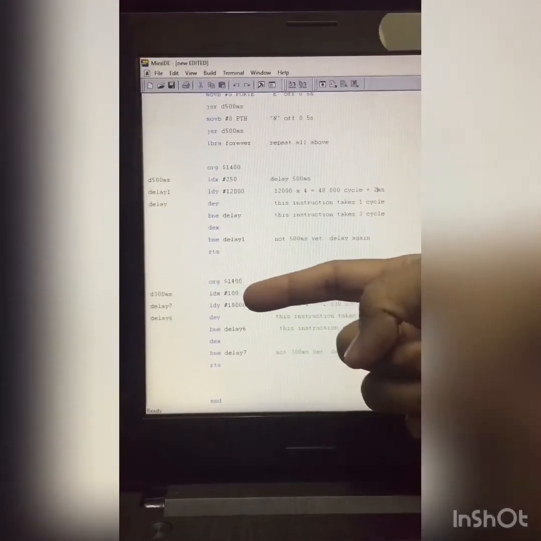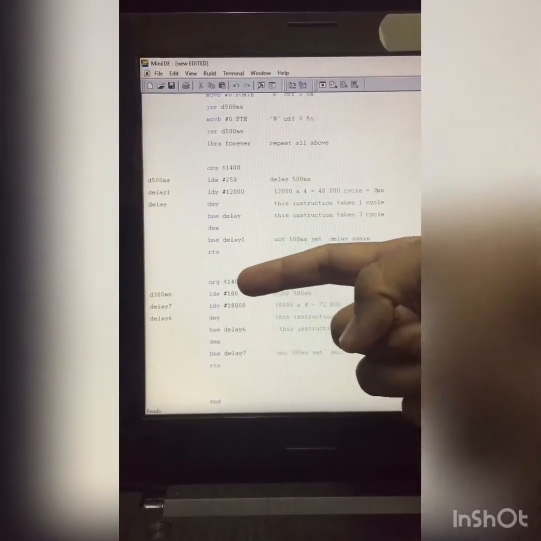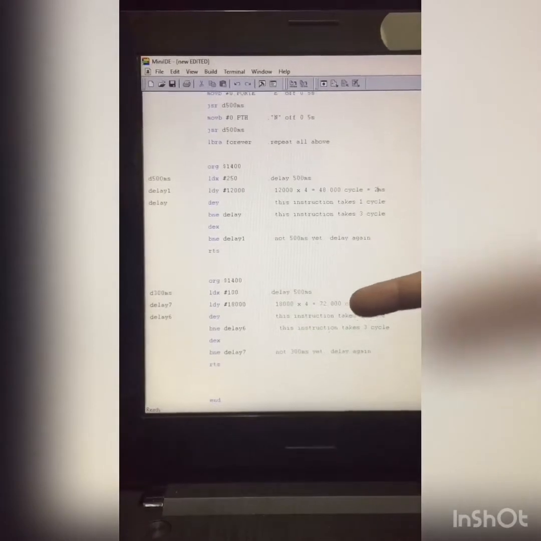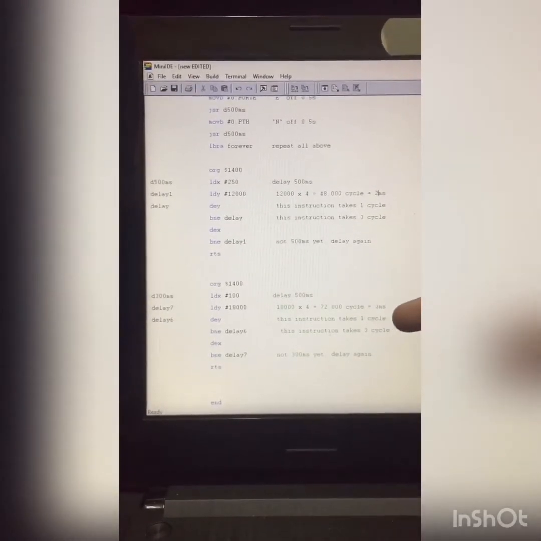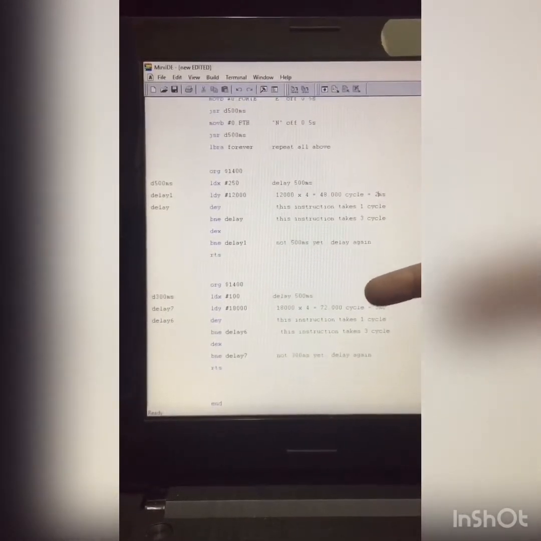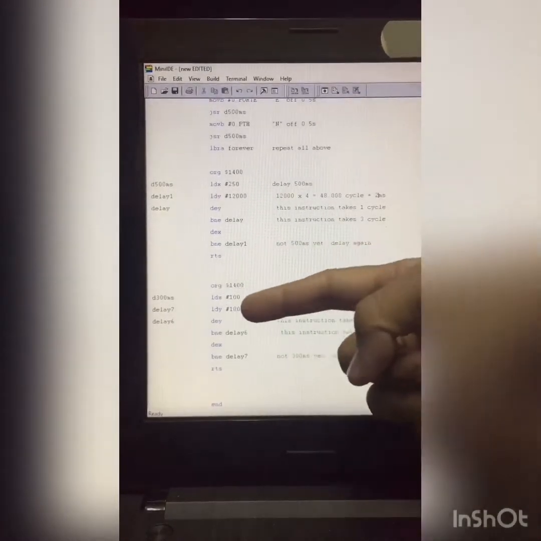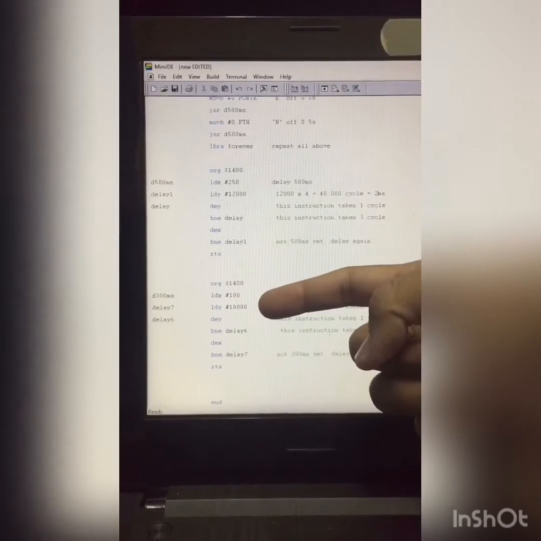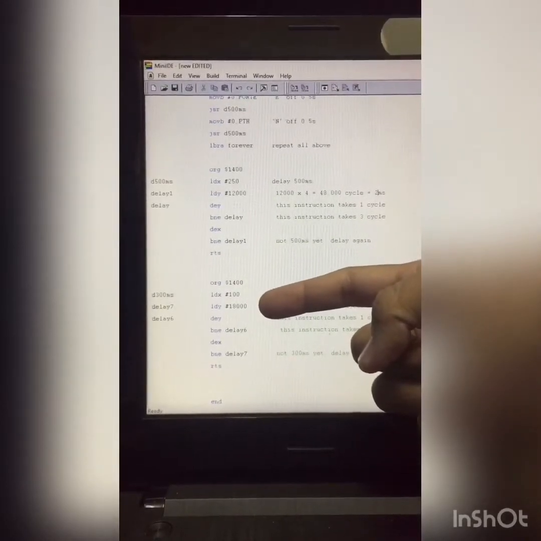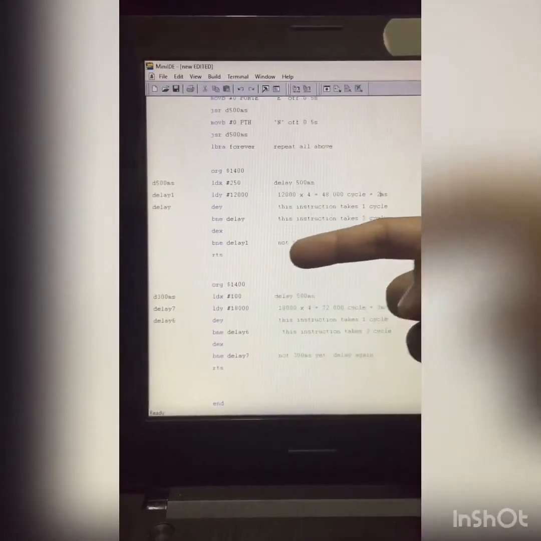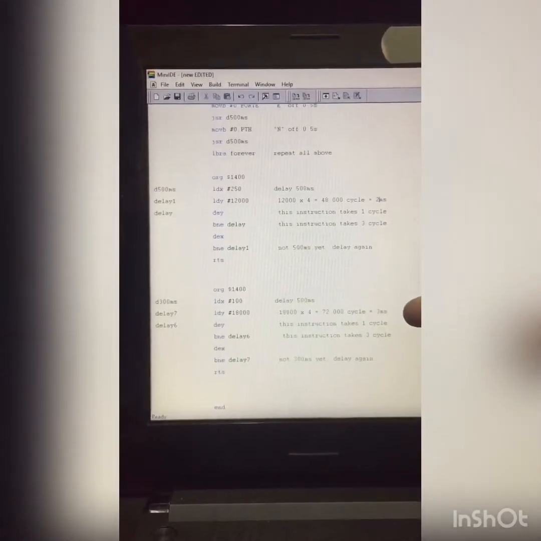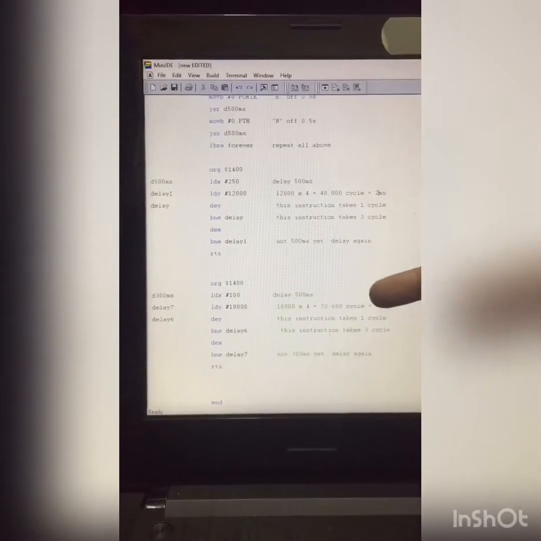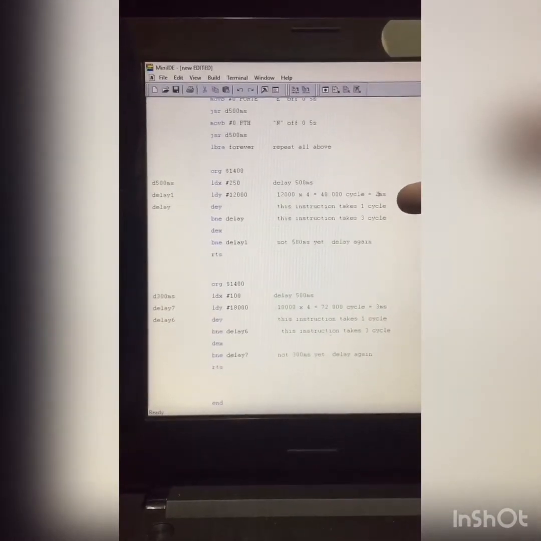We assign 100 in decimal into X. This 100 is the cycle it takes, where one cycle has 3 millisecond, and it will repeat the 3 millisecond until 100 times to obtain the 300 millisecond. And next is LDY #18,000. We set it to Y. This is to obtain the 3 millisecond. The equation is fixed. It is the same as the delay 500 millisecond.